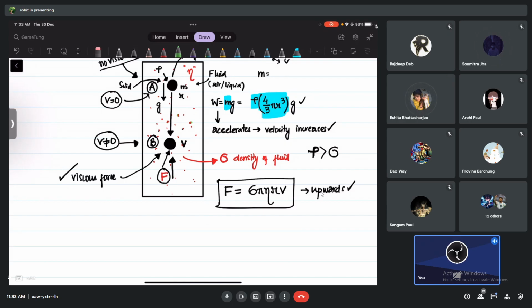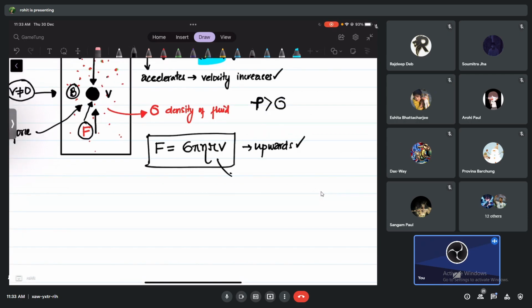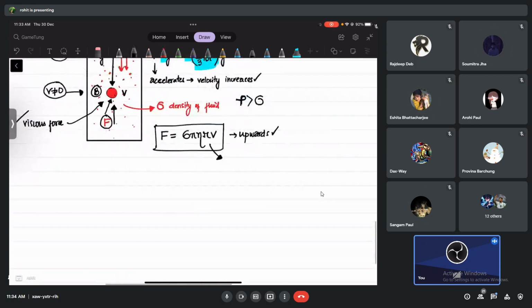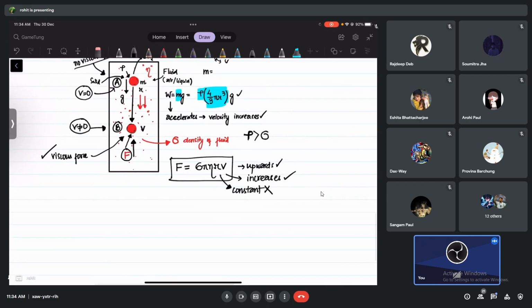Now don't forget this. What do you think? Is this viscous force a constant, or does it increase as the object goes down and down? Increases. This object is going to go from point A to point B. It's going down and down, it's going to accelerate, and the velocity becomes higher and higher. So the viscous force is not a constant. It increases. This upward opposition force increases and increases. So we know about this F.